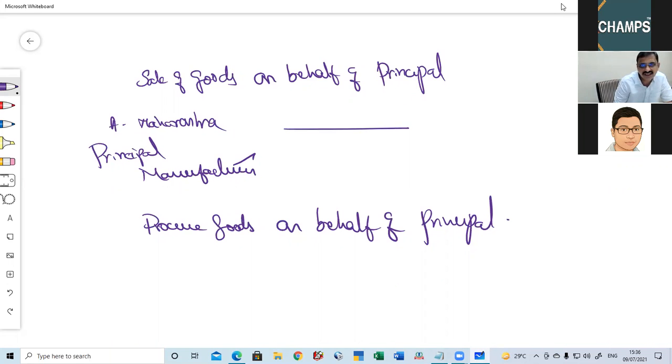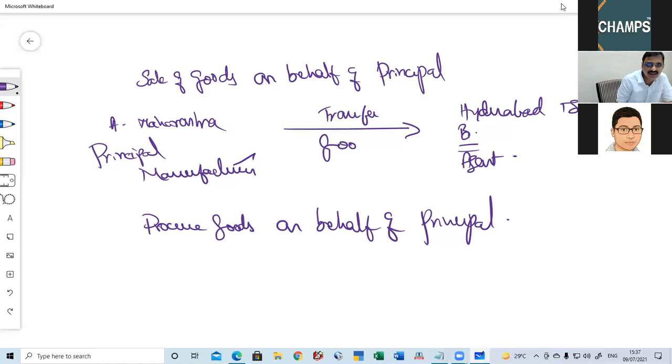He wants to sell his goods in Hyderabad, in Telangana state. Here he has appointed one Mr. B, who is his agent. Now here this transfer of goods has been made with no consideration. This falls under Schedule 1. This will be treated as a supply.